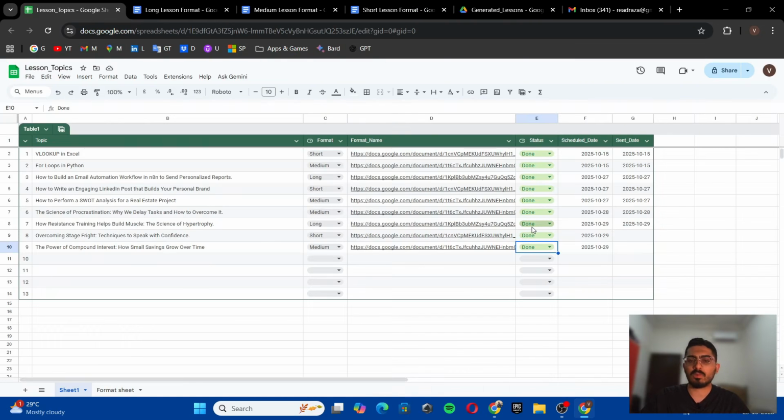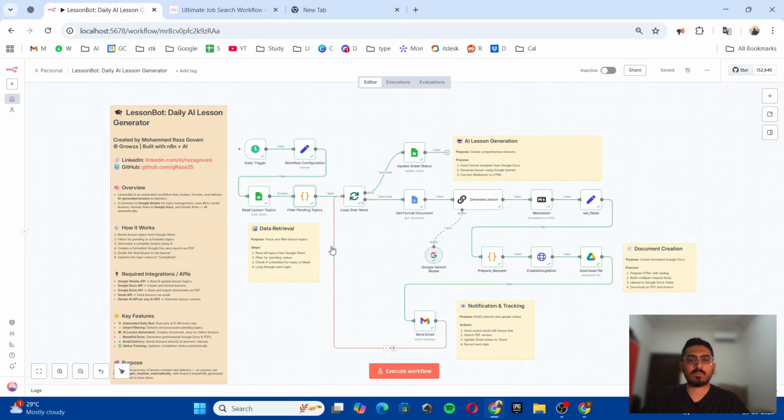Over here also, you can see that the pending status has been changed to done, and the send date has been updated to today. Now we will check the workflow for multiple items, how it does and how it loops over 2 items. So we will change the status to pending, and then we will execute the workflow. As you can see, there are different types of formats in which the lesson we require. So we will execute the workflow for 2 items now.